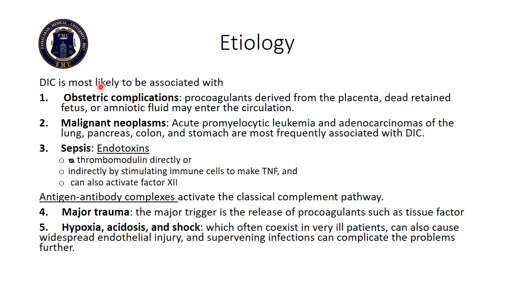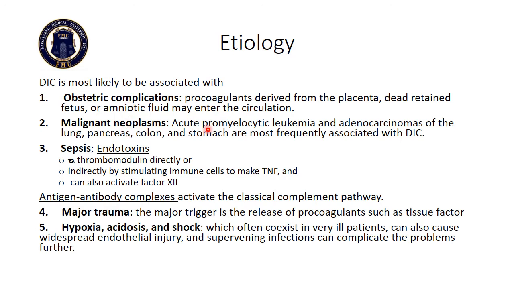Etiological causes: DIC is mostly associated with obstetric complications. Procoagulant derived from the placenta, a dead retained fetus, or amniotic fluid may enter the circulation, and these obstetric complications are the major causative agent of DIC. Second is malignant neoplasm.